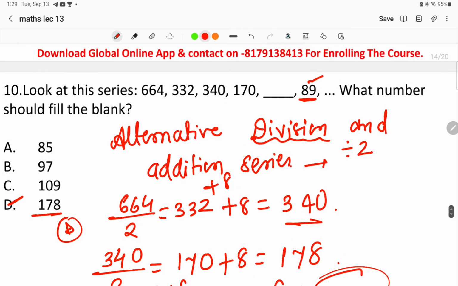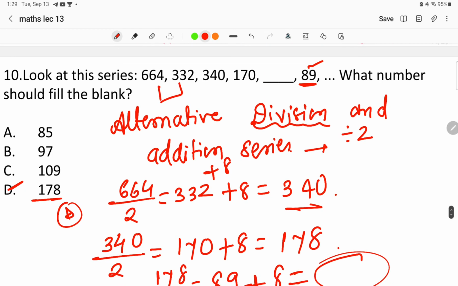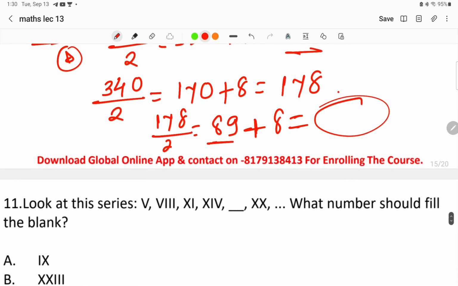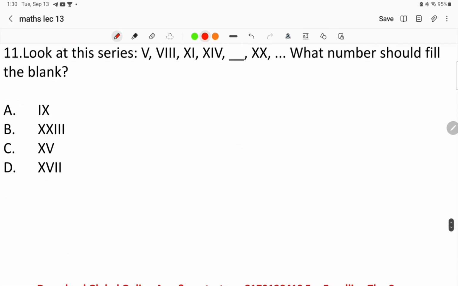So here you have to keep the pattern in mind: alternating division by 2 and addition of 8 gives the next number, that is 340. Divided by 2 and then added by 8 again gives the next number, that is 178. So option number D is the right answer to the question. Now moving on to the next question.